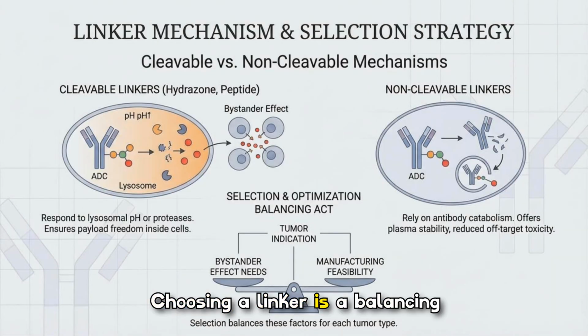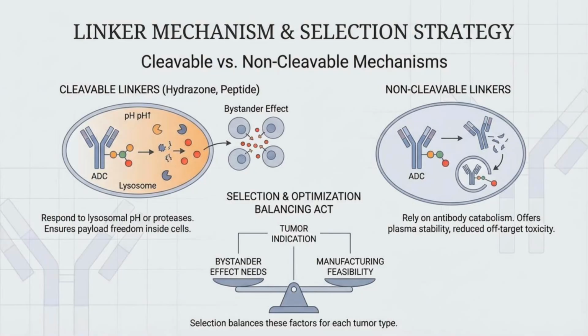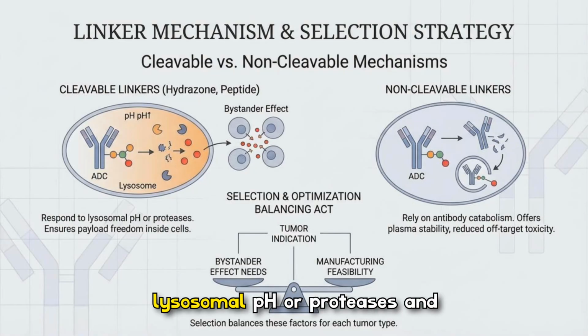Choosing a linker is a balancing act between cleavable and non-cleavable strategies. Cleavable linkers respond to lysosomal pH or proteases and can enable bystander killing, while non-cleavable linkers rely on antibody catabolism for controlled release and improved plasma stability. Selection hinges on tumor biology, bystander needs, and manufacturing feasibility to optimize therapeutic index for each indication.